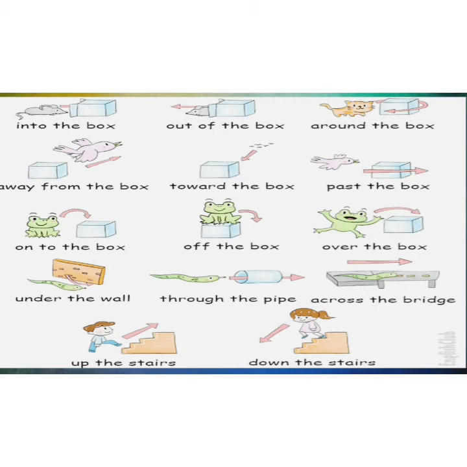You have studied in Shravan Kumar that Kasim threw his shoes over the wall, under the wall. Through the pipe means inside something, across the bridge, up the stairs, down the stairs. So preposition of direction shows the movement of any naming word from one place to another.